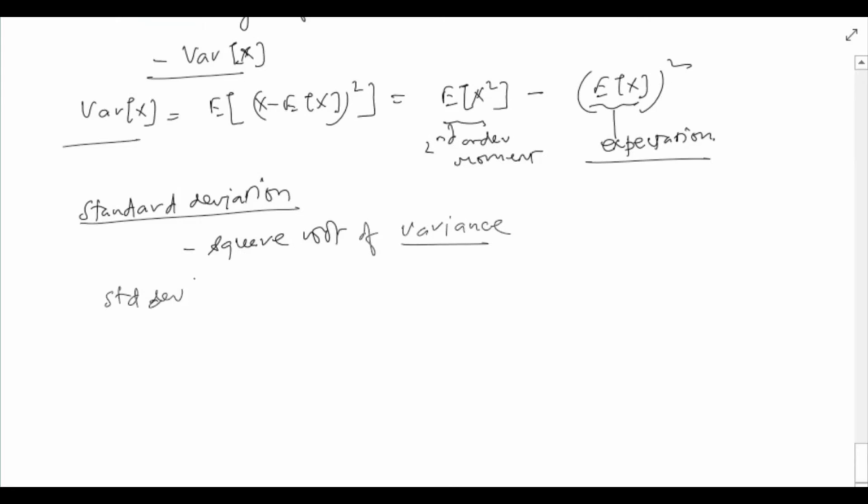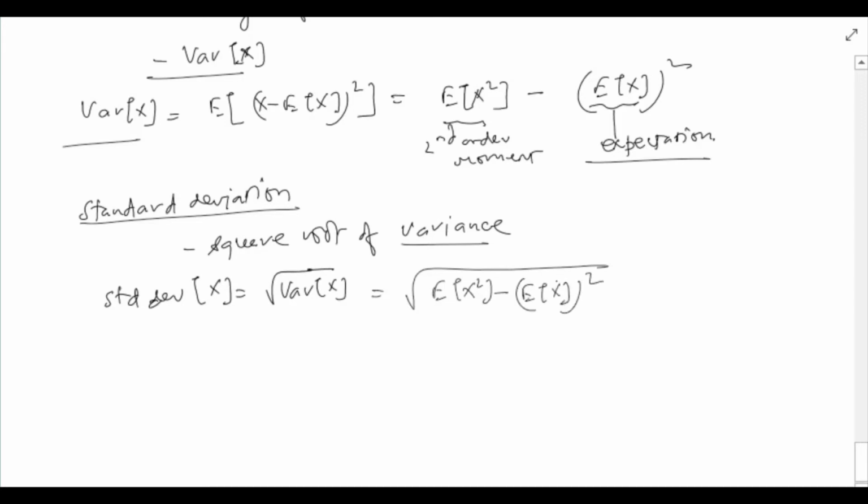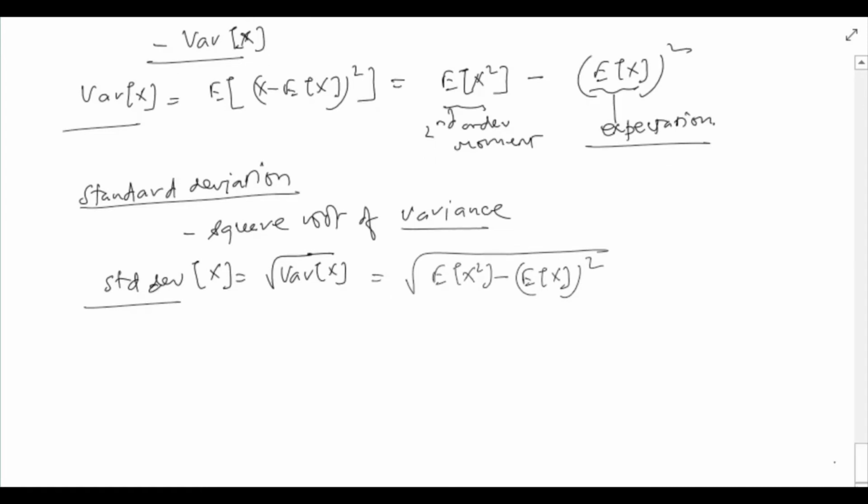So STD-DEV of x is square root of variance. Now we can use any of the above two formulas for variance. So for instance, it can be written as the square root of expected value of x square minus (expected value of x) whole square. So this is standard deviation. So we have thus defined variance and standard deviation of random variables. Let us see an example.